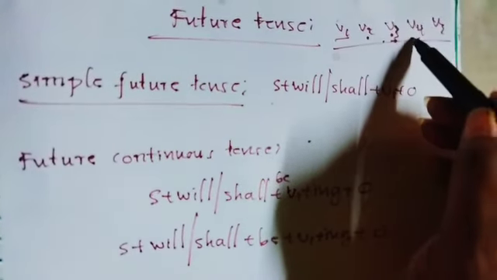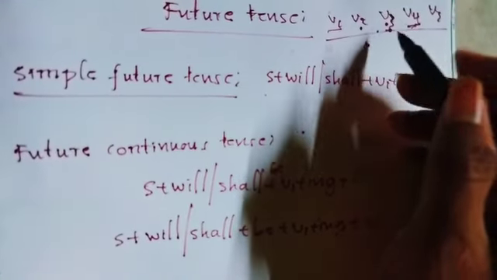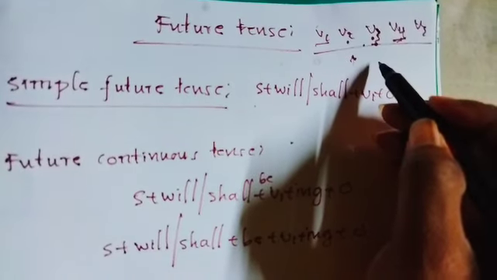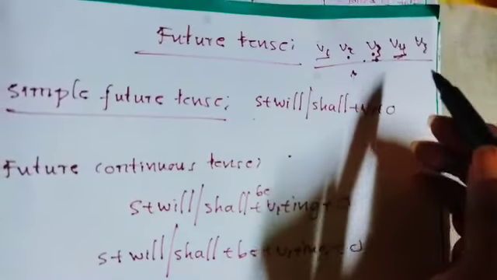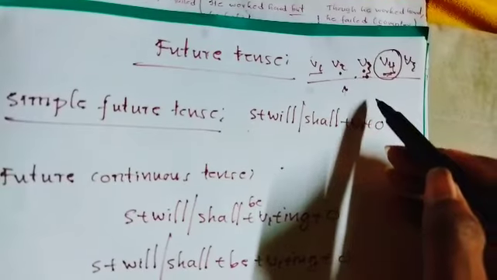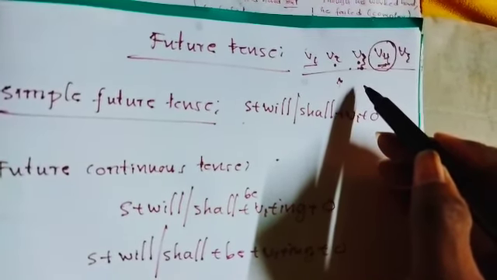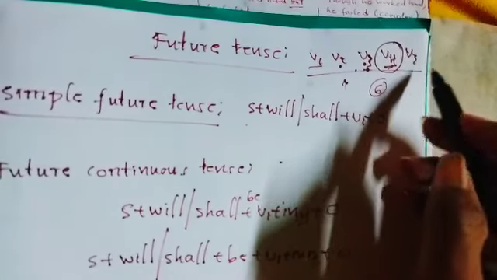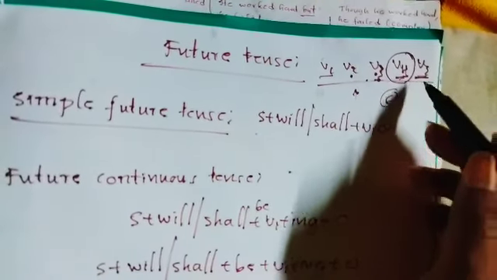Verb 4, verb 1 plus ing, is used in all continuous tenses, present, past and future, six tenses in total. Verb 5 is used only in simple present tense.